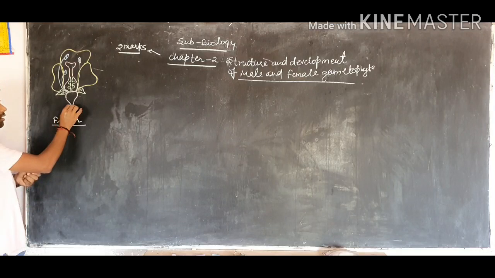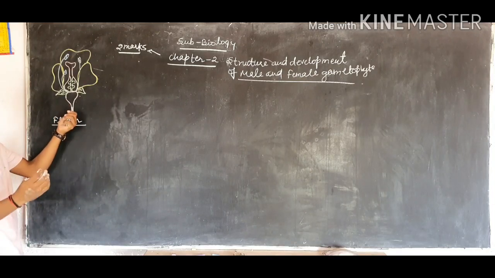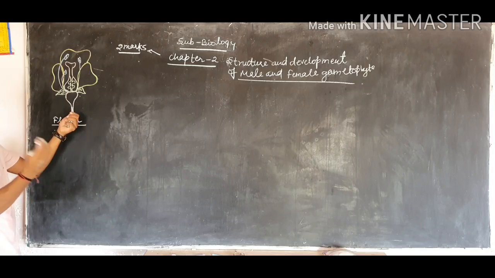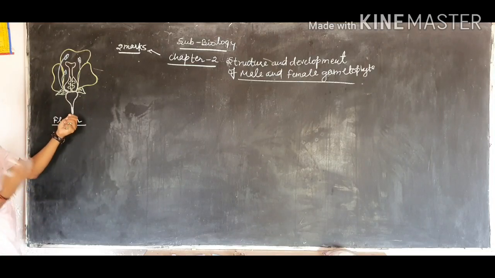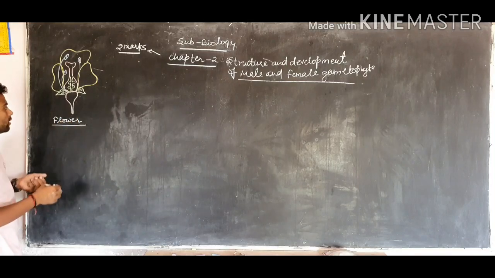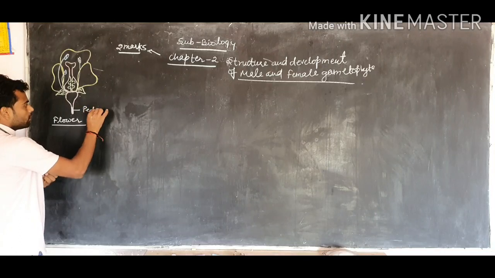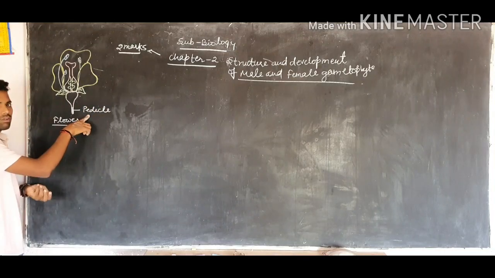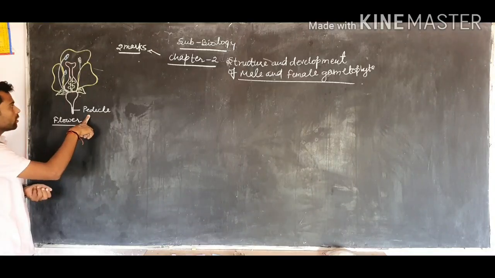First, a stalk-like structure by which the flower is connected to the branch of the stem, at the nodes or internodes of the stem, is called the pedicel.